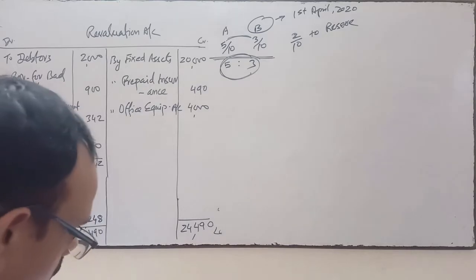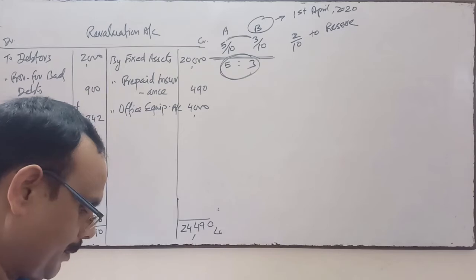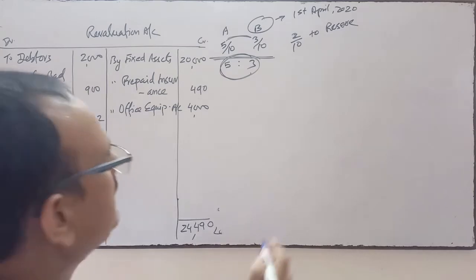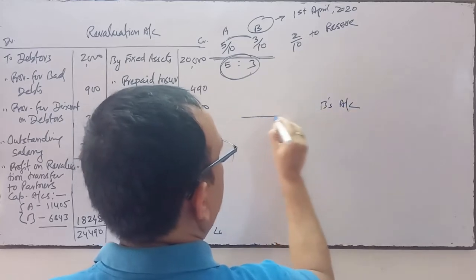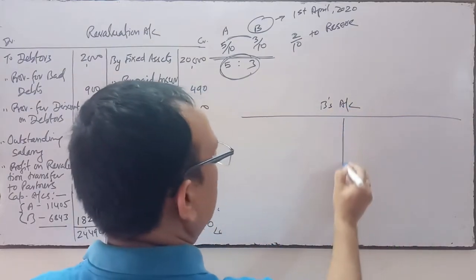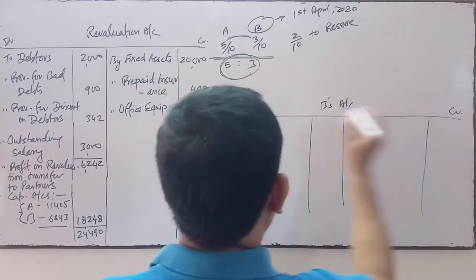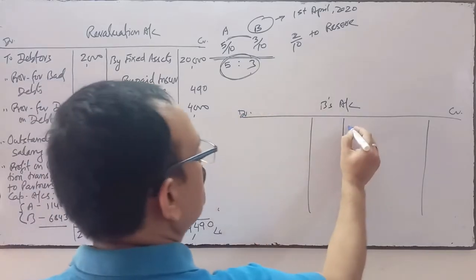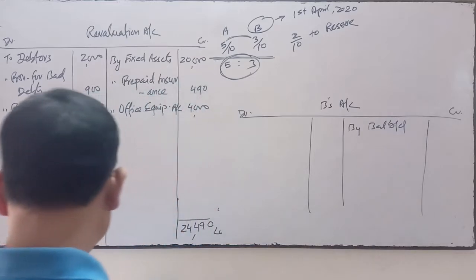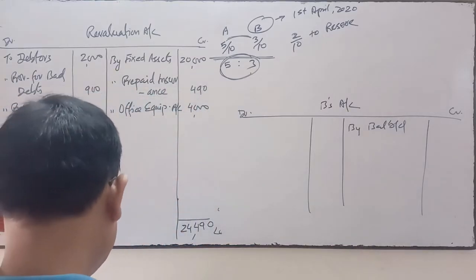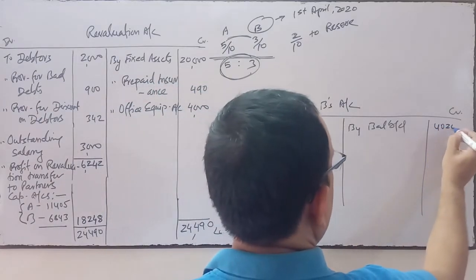Now in this question it is required to prepare B's account. When we prepare B's account, only the account of B, the partner who has died, this will be very simple because we are going to operate only one account. First of all we will write the balance of B's capital, which in the balance sheet is 40,200.